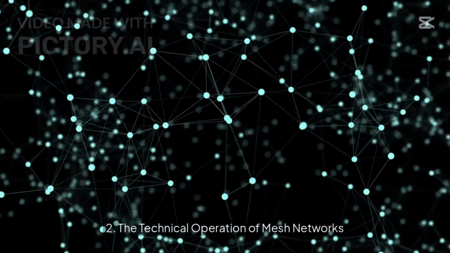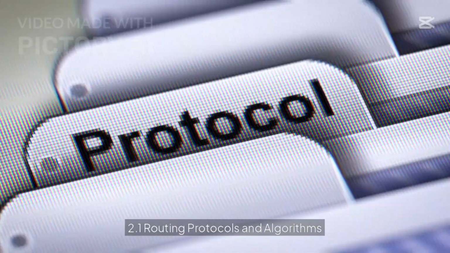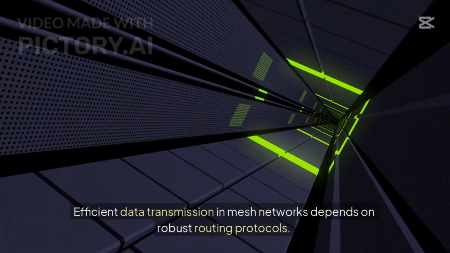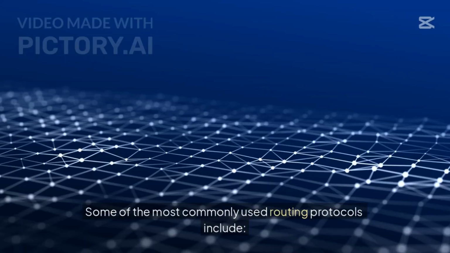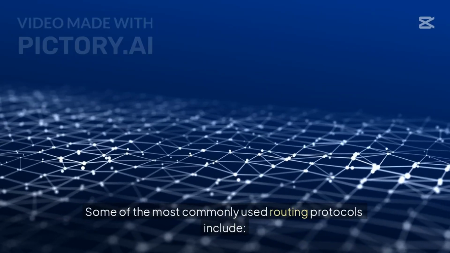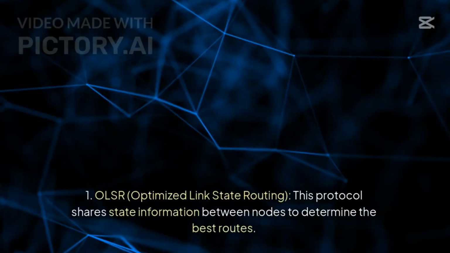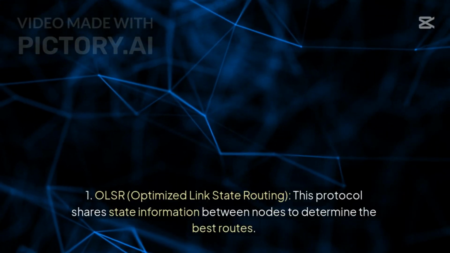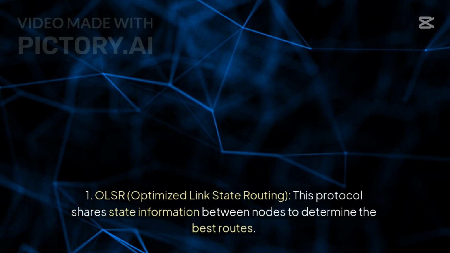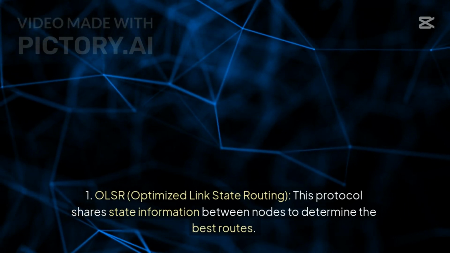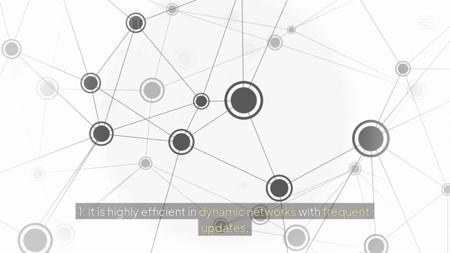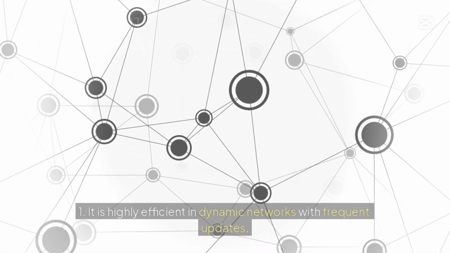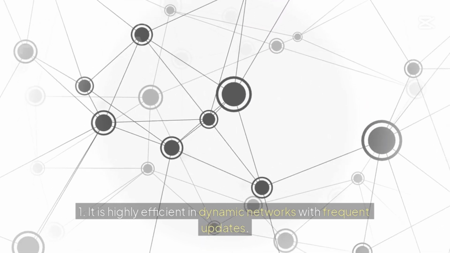2. The technical operation of mesh networks. 2.1 Routing protocols and algorithms. Efficient data transmission in mesh networks depends on robust routing protocols. Some of the most commonly used routing protocols include: 1. OLSR, Optimized Link State Routing. This protocol shares state information between nodes to determine the best routes. It is highly efficient in dynamic networks with frequent updates.